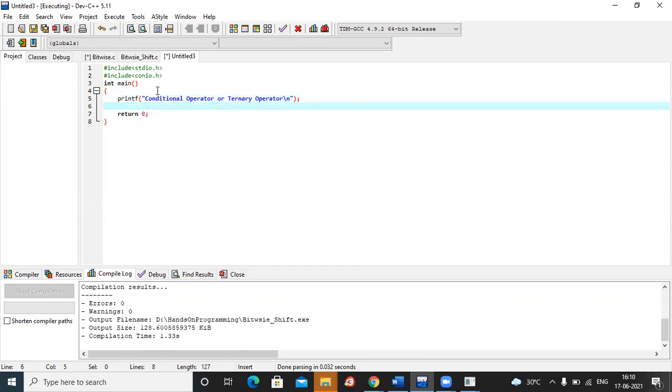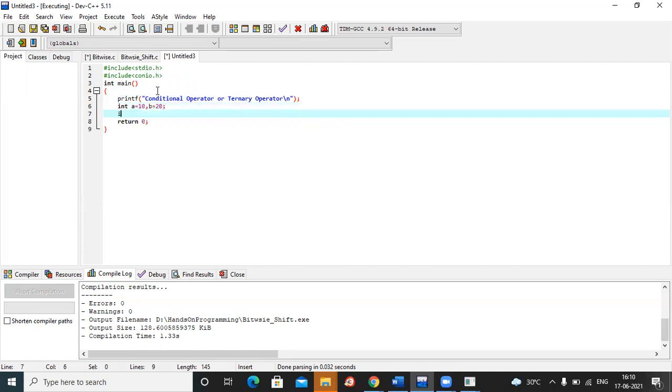Once I did this, what will I be using? My conditional operator. Remember: expression 1 question mark, expression 2 colon, expression 3. Same thing we are going to write now. But before that, I will write my variables. A is equal to some value I will take, B is equal to some value I will take. These are my two variables I have taken.